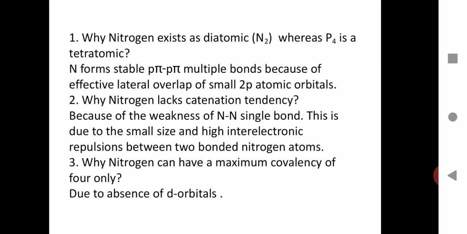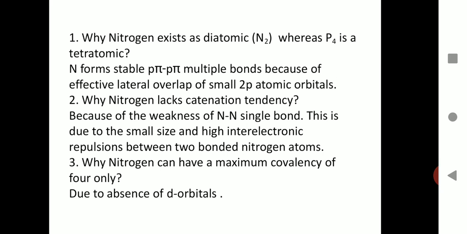Now, why does nitrogen exist as a diatomic molecule, whereas phosphorus, the very next member after nitrogen in the group, is tetraatomic in nature? This property can be explained by considering its ability to form stable p-pi type pi bonds due to effective overlap of the small size 2p orbitals, which is not possible in the case of phosphorus.